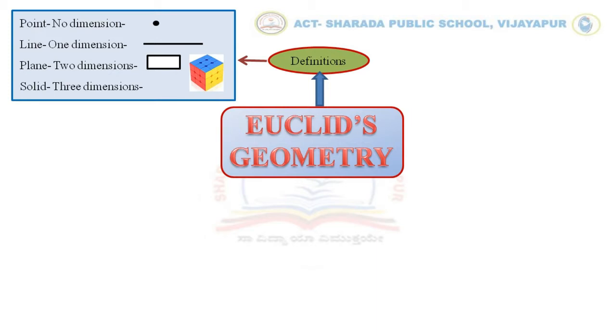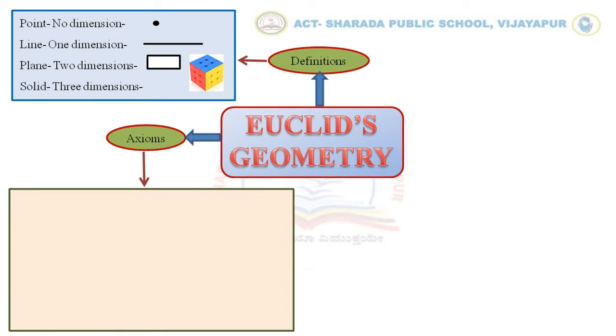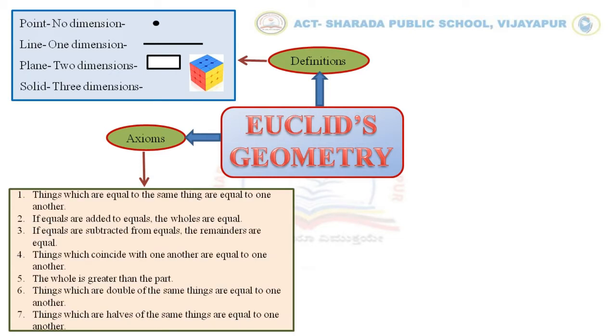Next, we discussed the axioms. Axioms are the statements that are believed to be true throughout all the branches of mathematics. The listed axioms are: things which are equal to the same thing are equal to one another. If equals are added to equals, the wholes are equal. If equals are subtracted from equals, the remainders are equal.